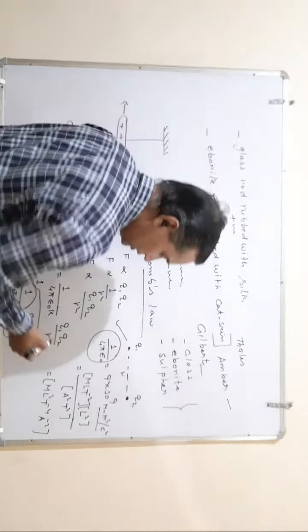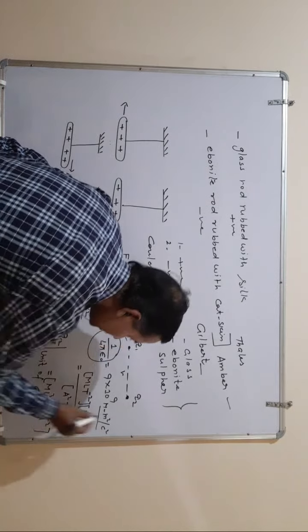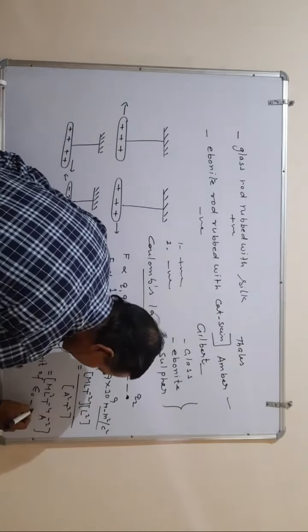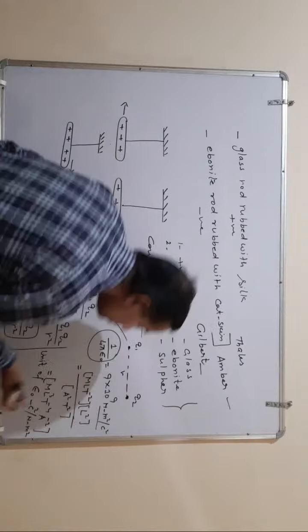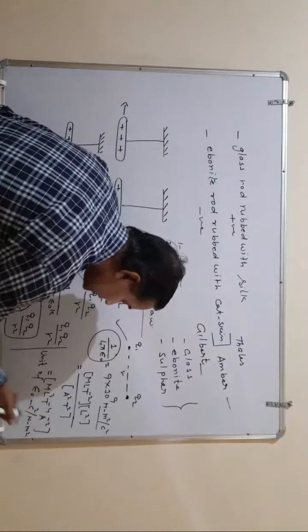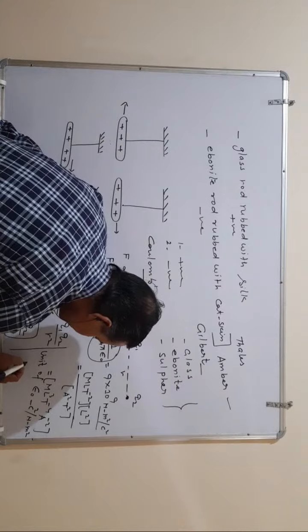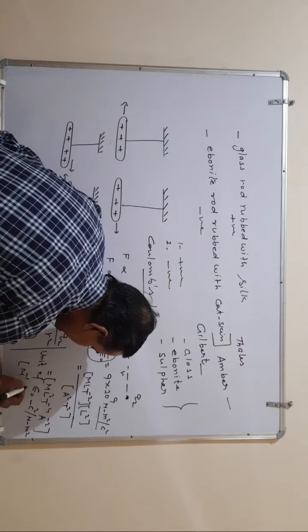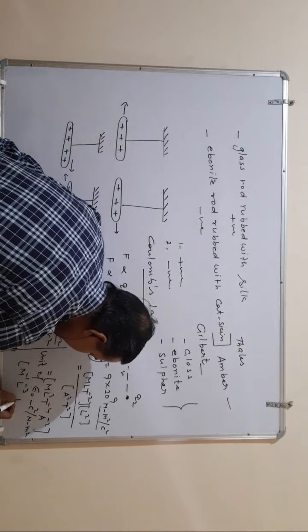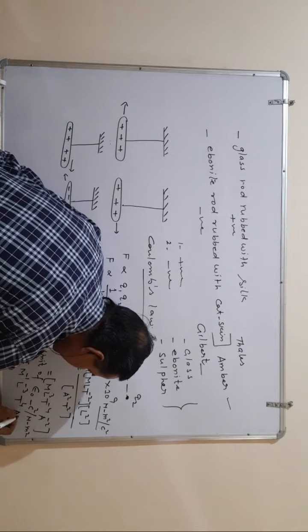So its unit and dimension both are the reciprocal of the given one. The unit of epsilon naught is Coulomb square per Newton meter square, because of the reciprocal, and the dimension is M minus 1, L minus 3, T to the power 4 and A square.